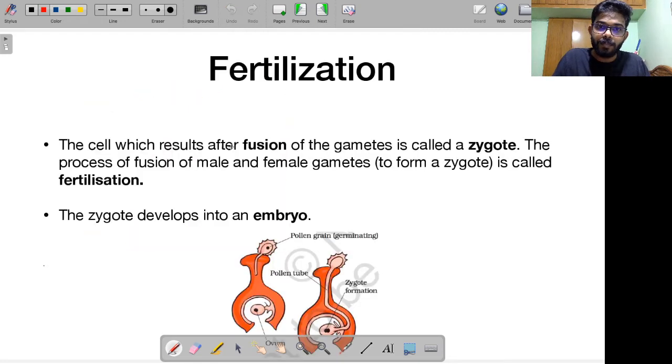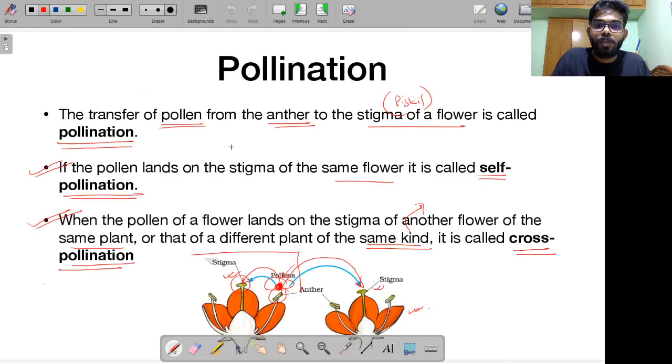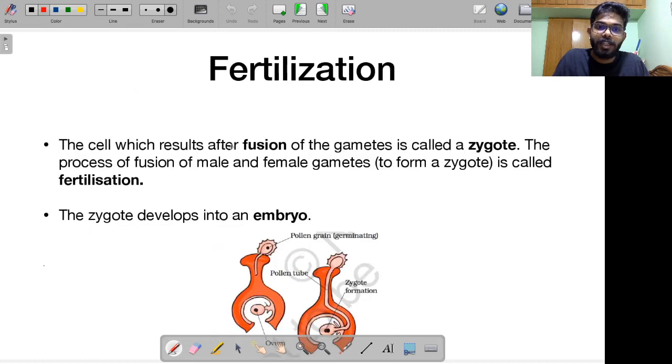Let's now talk about the process called fertilization. As I told you, pollination is occurring. That means the pollen, that is the male gamete from the anther, is reaching the female gamete that is present in the stigma, that is present in the pistil. The cell, right? So what is happening?